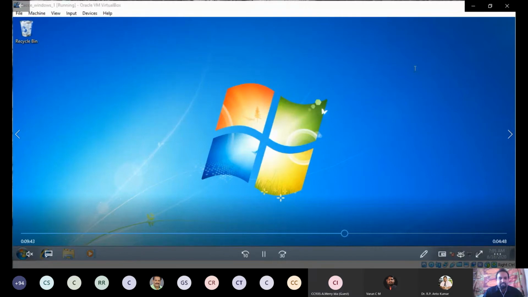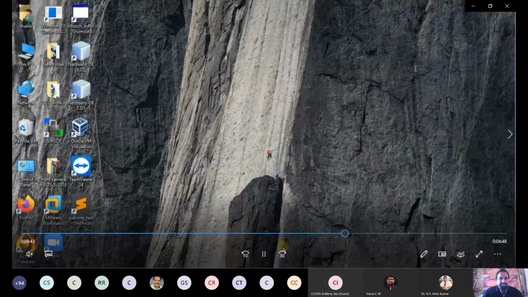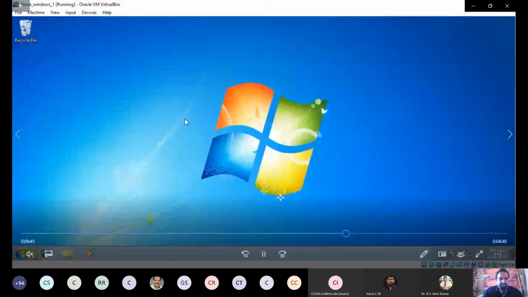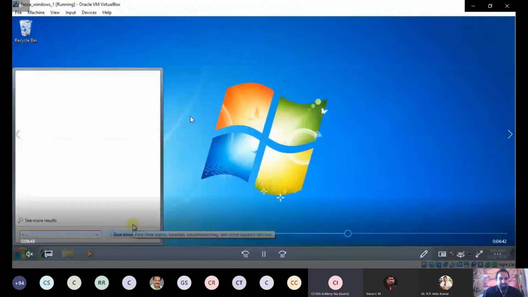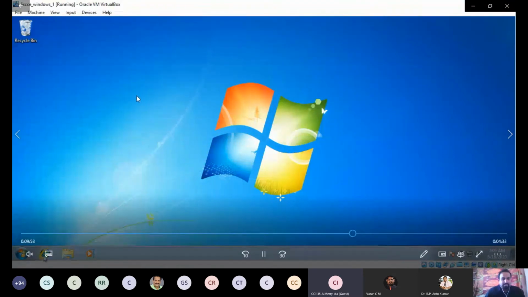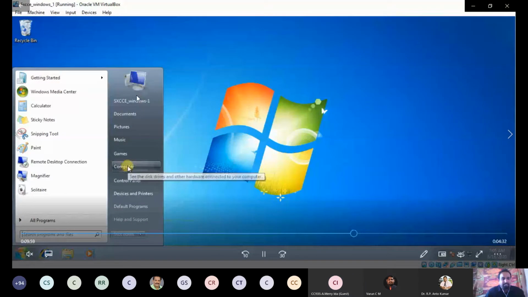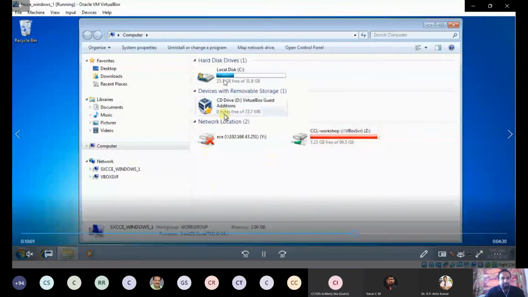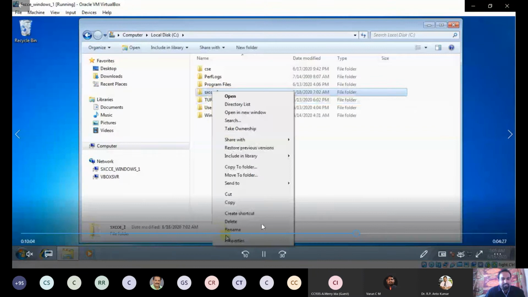Now what we have to do is share the file. Actually this step you had to do previously, but I am doing it now.